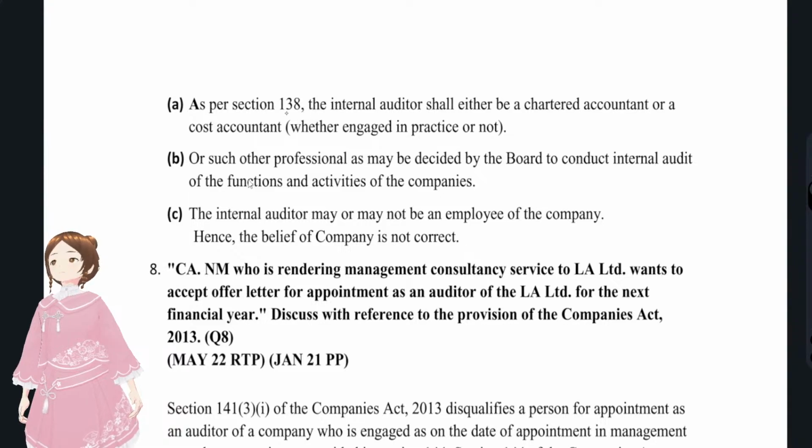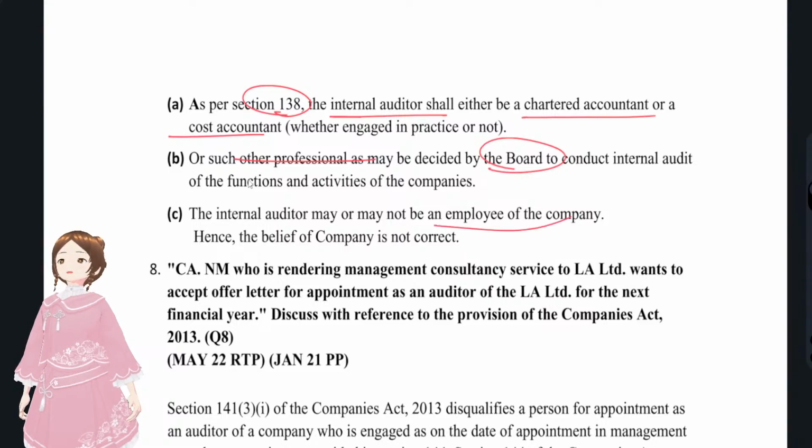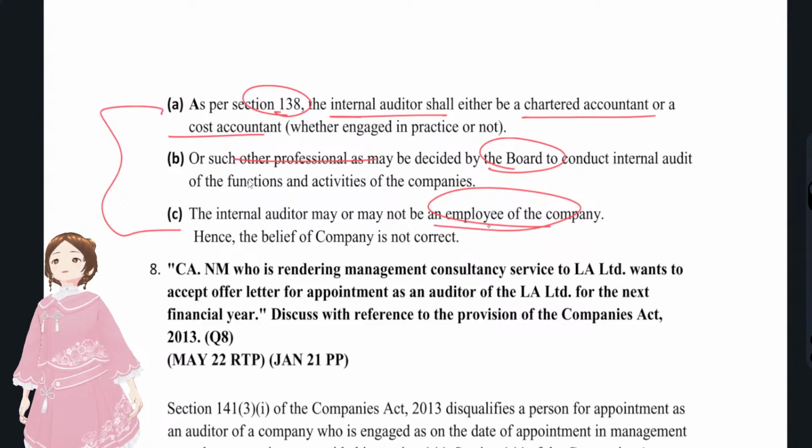What we have to do, as per section 138 of the Companies Act, is that the internal auditor shall either be a CA or a cost accountant, or any such professional decided by the board, as for the electricity company which we have been taught, right? And the internal auditor may or may not be an employee of the company. He might be an employee, no problem. Or any other professional, no problem. CA, no problem. Cost accountant, no problem.